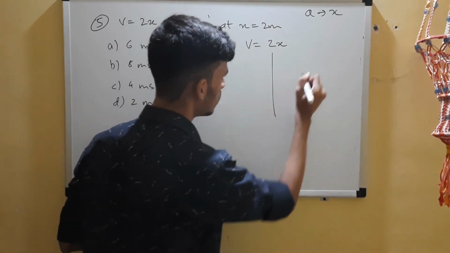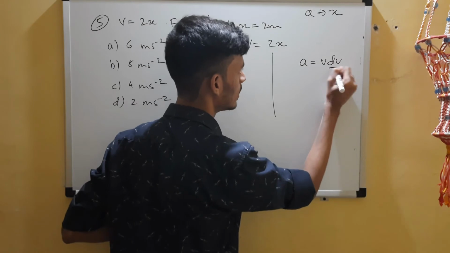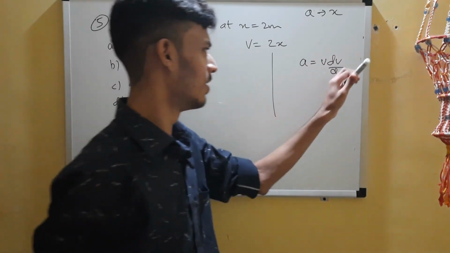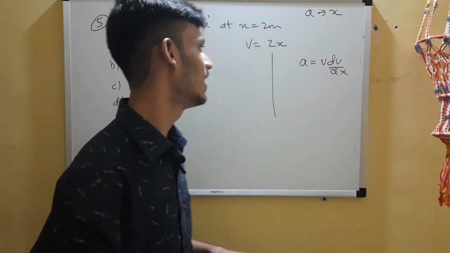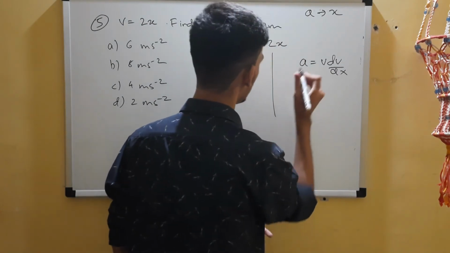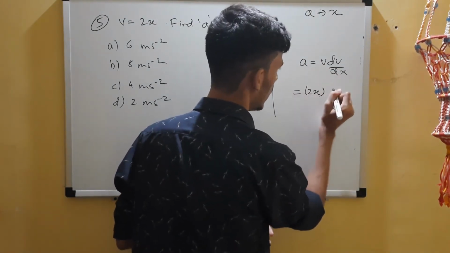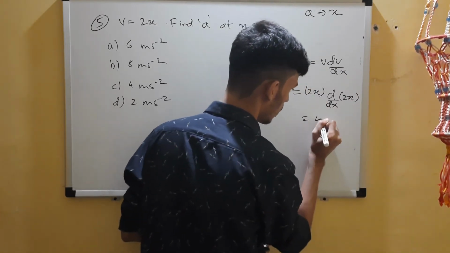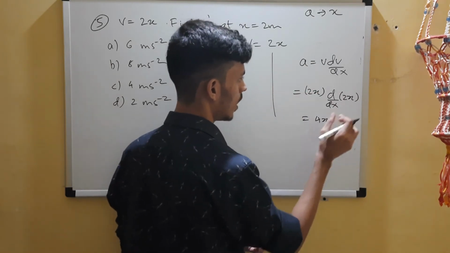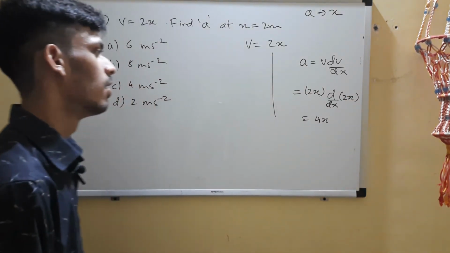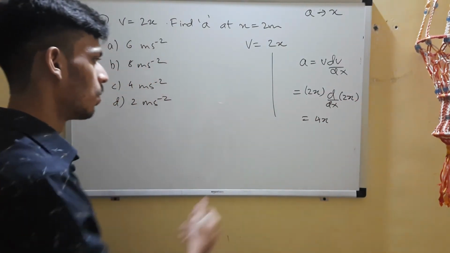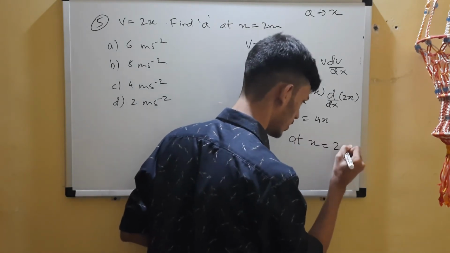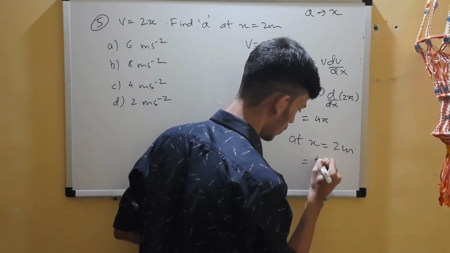Now you can use a is equal to v dv by dx. This is a very good way to think about it, since v is given in terms of x, right? So it is easy to differentiate with respect to x. You can use this and easily get the answer. So v is 2x and dv by dx is 2, so 2 into 2 is 4, so a is 4x. They said at distance x equals 2 meters, so 4 into 2 is 8.